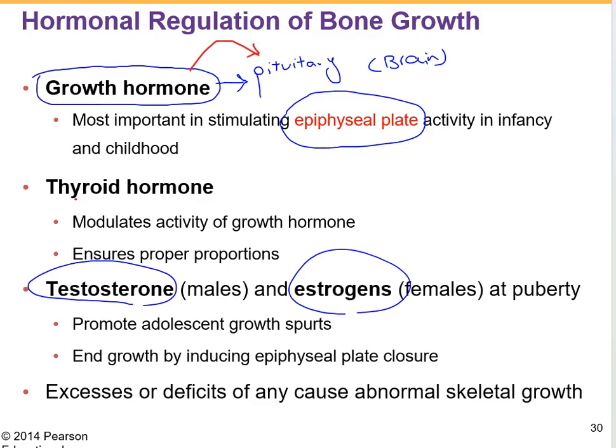When puberty hits, these hormones can be produced and secreted into our blood, and then they are going to promote the big growth spurts. They're responsible for those sudden growth spurts you might notice during your teenage years. But they also play a role in closing the growth plate when you're done growing. So then they are going to induce epiphyseal plate closure. And finally, the excesses or deficits of any of these hormones can cause abnormal skeletal growth.